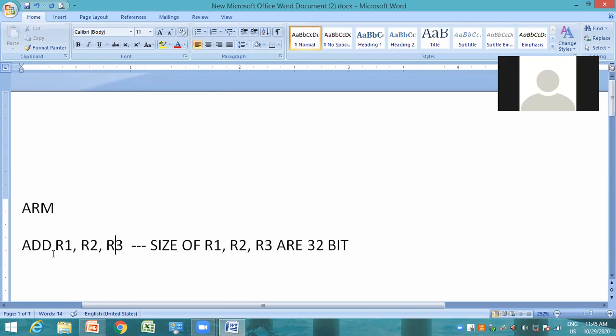Right? So this is one simple instruction of ARM. So here I said ARM is a 32-bit microcontroller. Meaning of it is it can perform operations like add, subtract and multiplication and other logical operations on the operands which are of 32-bit size.